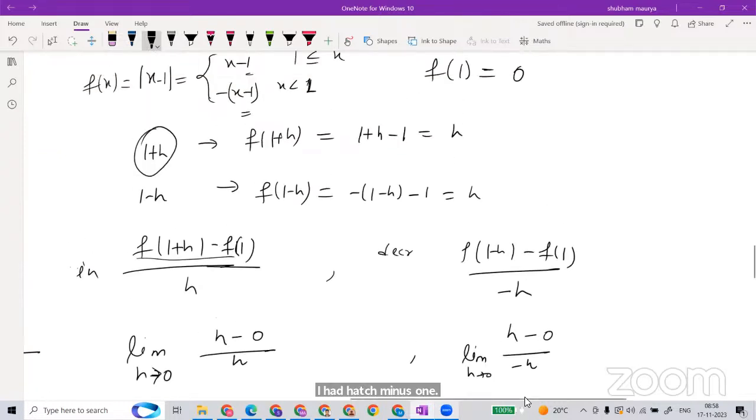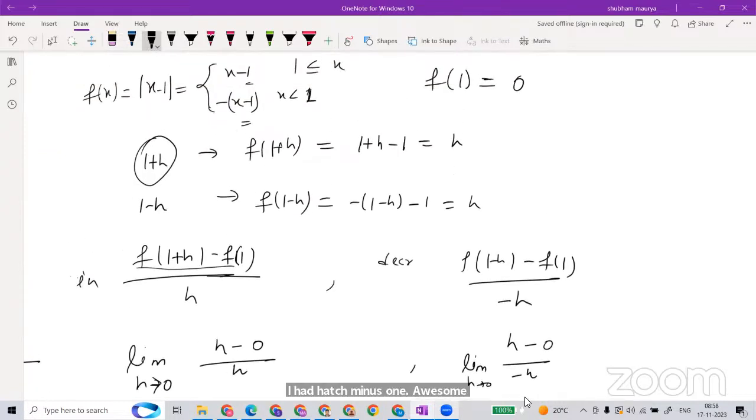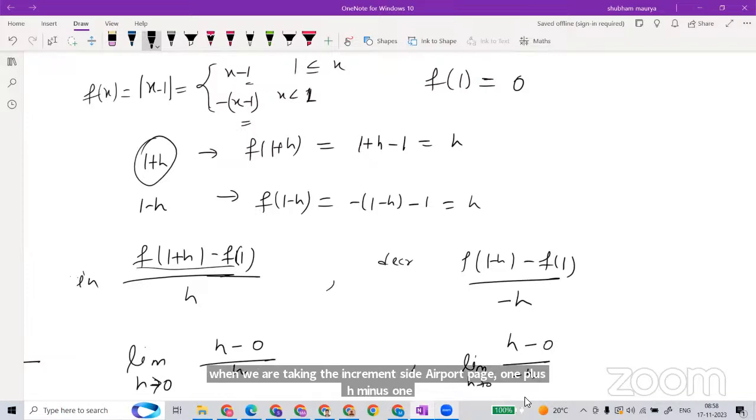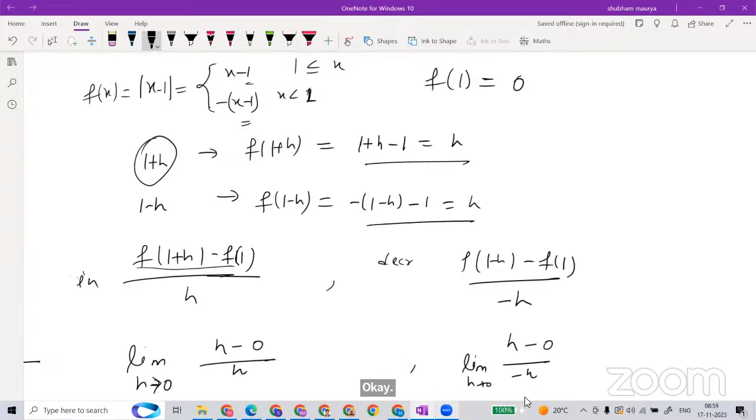As per the definition of the function, when x is greater than or equal to 1, the function is x minus 1. So when we are taking the increment side, f of 1 plus h will be 1 plus h minus 1. That is h here. And this h, we are taking h as positive.